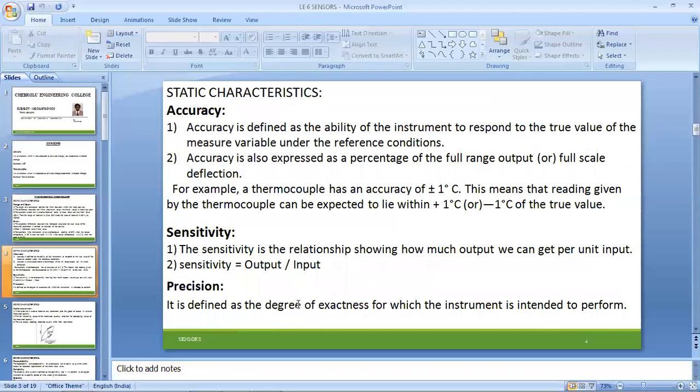Next, accuracy. This is a must for any of the mechatronic components. It is defined as the ability of the instrument to respond to the true value of the measured value under the reference conditions. There's a particular word here, that is reference conditions.